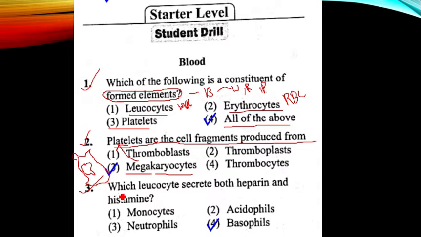Question number 3, which leukocytes secrete both heparin and histamine? Heparin and histamine are secreted from the basophils. Hence option 4 is our answer.